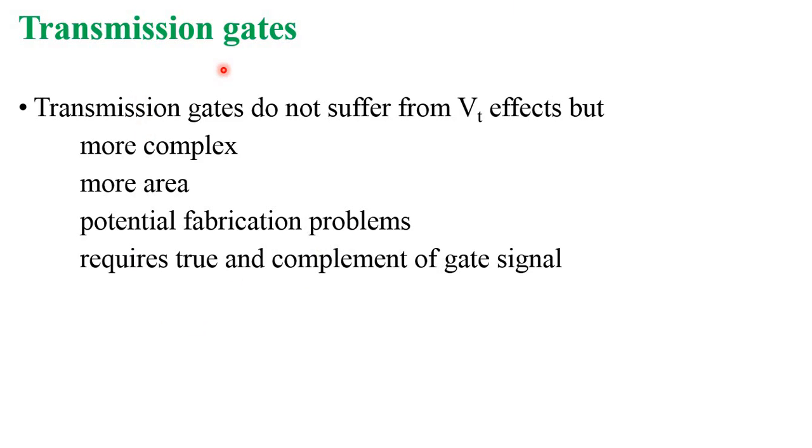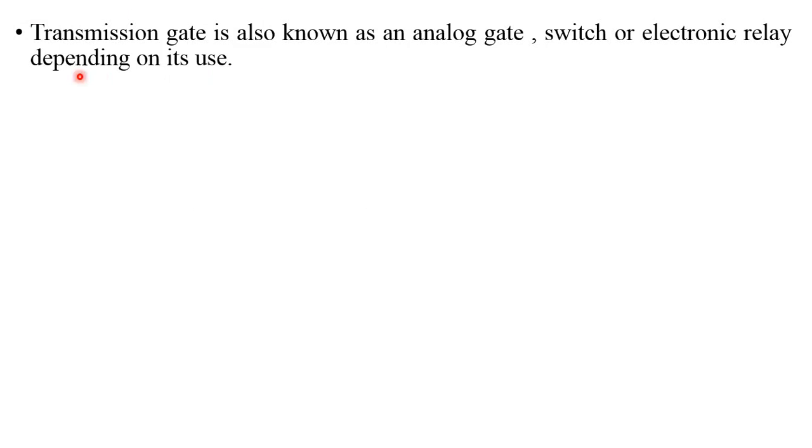Anyway, when compared to the pass transistor, it is a better switch to realize some logics. The transmission gate is also known as an analog gate. It can be called a switch or electronic relay depending upon its uses.